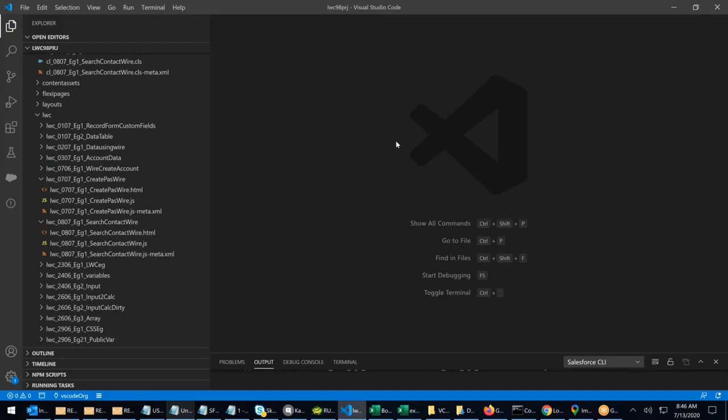Did anybody give a try or no? Yes, sir. I tried, but I'm getting the same error. It's not saving. You tried using a wire, passing just the name. Okay, we will check it out then. But however, the remaining pieces of wire are working, right? Except the create account, whatever I have shown you in the class, those are all working. Yes, sir. Okay, fine. Everyone? Okay, we will look into it. Let me look into that. Why we are not able to create with a wire?